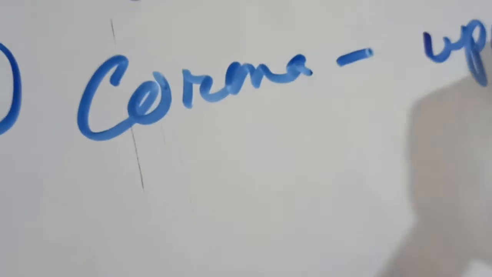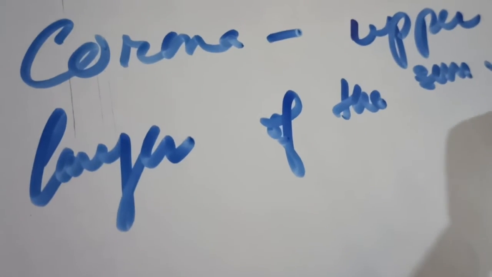And the last layer that we have is the corona. It is actually the uppermost layer of the sun. It is visible to unaided eyes only during the time of a solar eclipse.